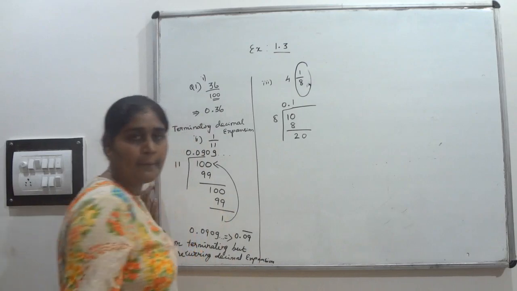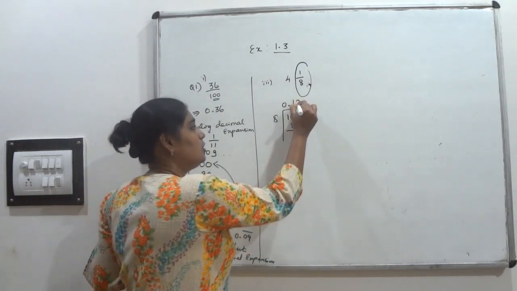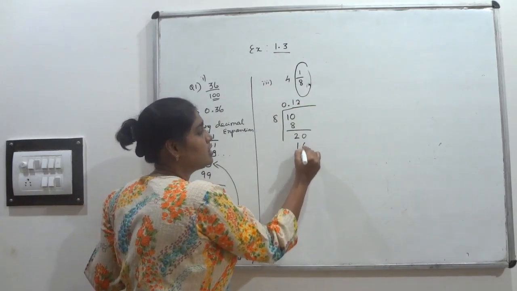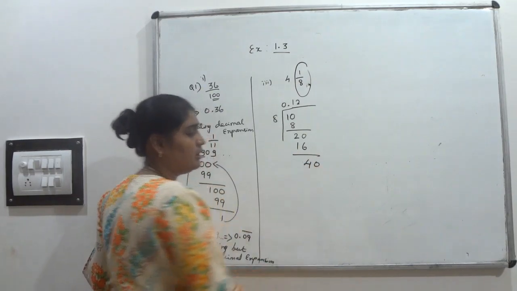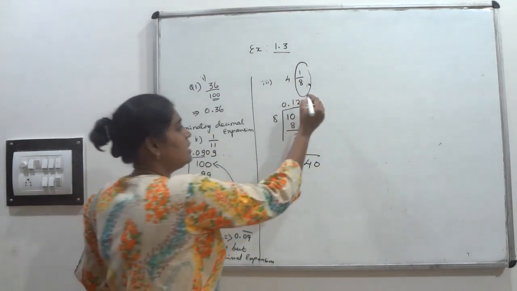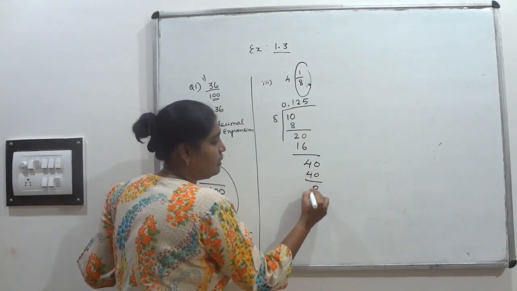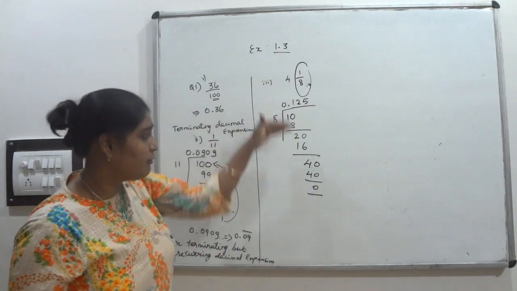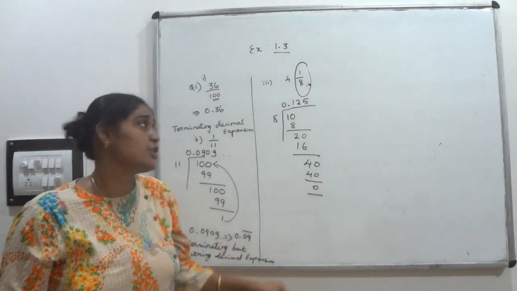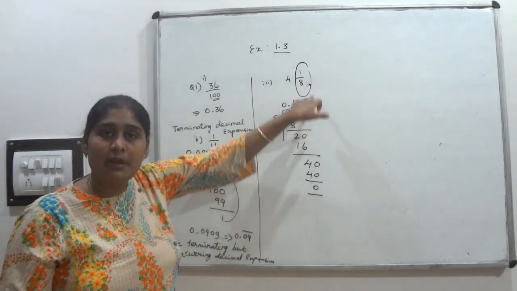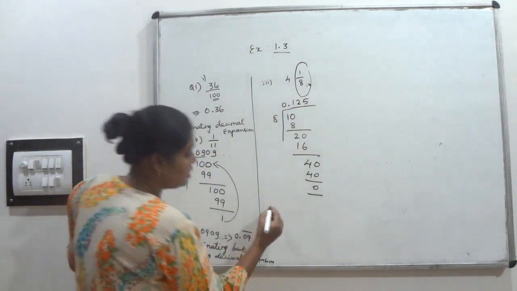So 20. How many times will it go? 2 times, 16. 4 will be the remainder. So 40. How many times will it go? 5 times, 40. So the remainder is what? 0. After a few steps of division, the remainder comes 0. That's why it is what? Terminating decimal expansion.